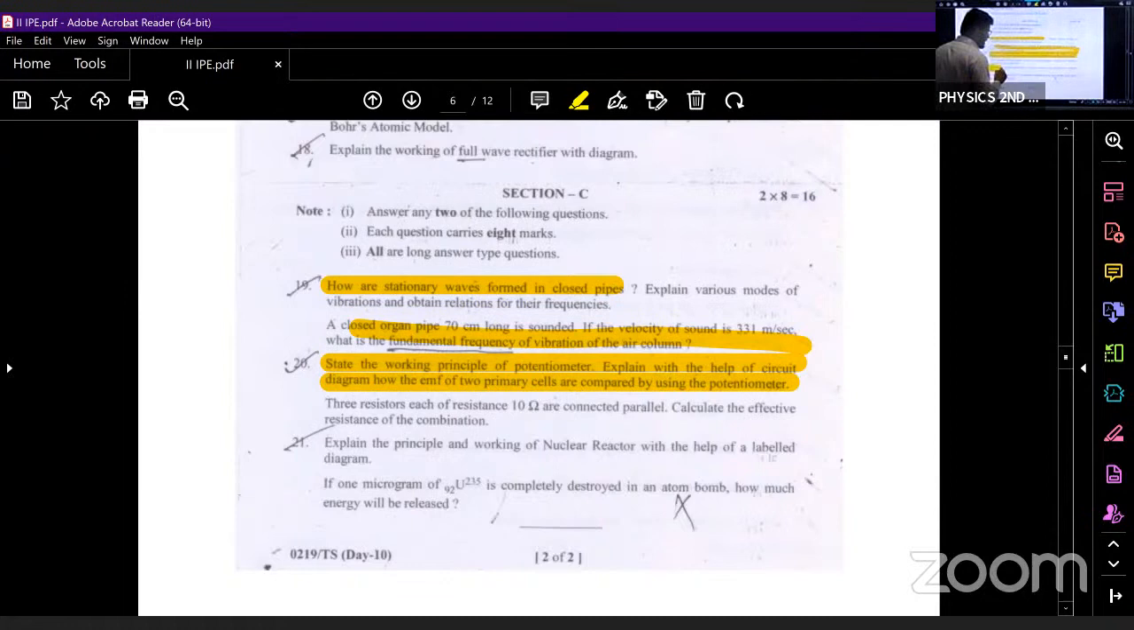Next, what is the question? Explain the principle and working of a nuclear reactor. See here, again, you are getting the same question. Now you are getting a problem.